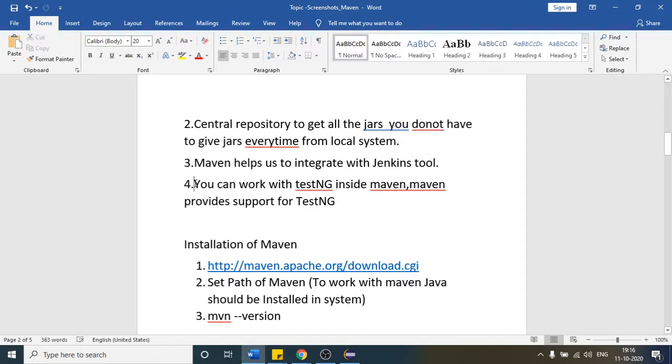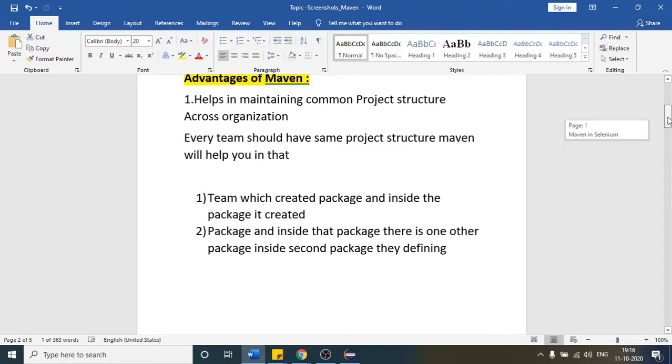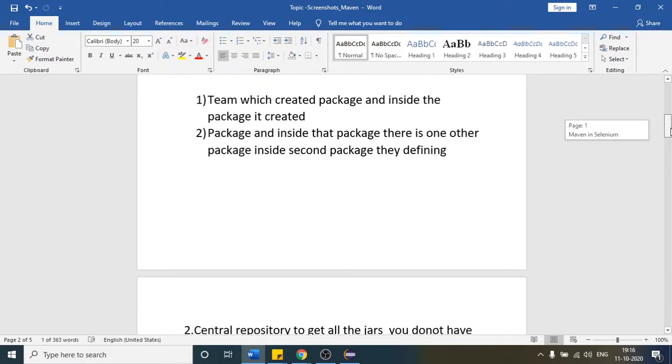This is also one of the important points: you can work with TestNG inside Maven. I think one TestNG class is already done in this batch. Please confirm. Yes. Okay. Thank you. So till now, how have you been doing TestNG? Just right clicking and then incorporating every jar inside that project. Here, in this lecture, we will see Maven. If you design a Maven project, then you can also use TestNG inside Maven, right? How, we will see in this lecture only. So as of now, these are the four main advantages. You can tell the interviewer the advantages of Maven in these four points.